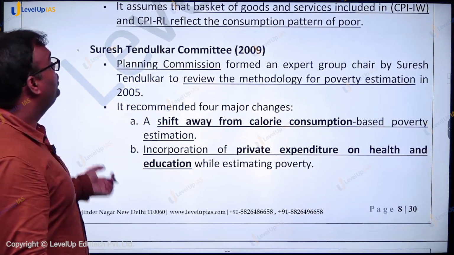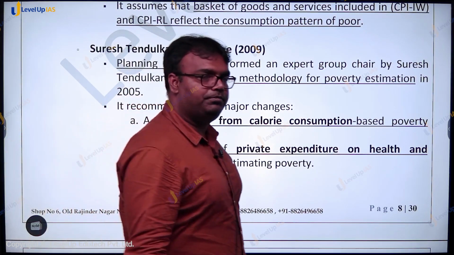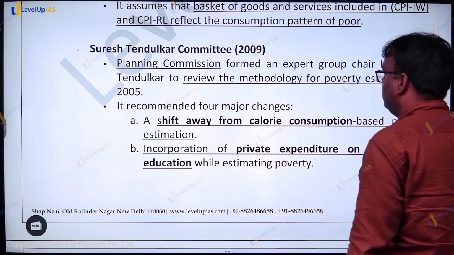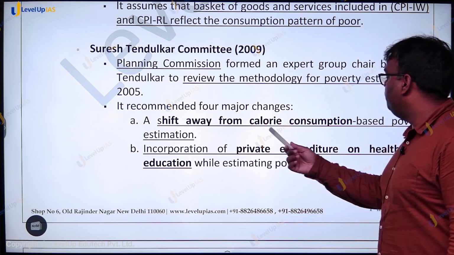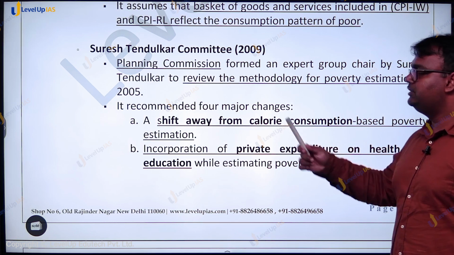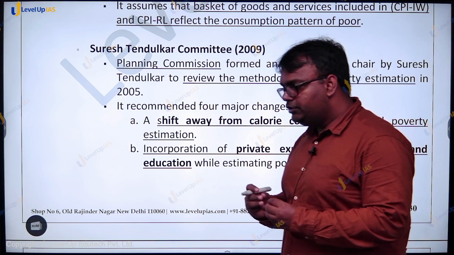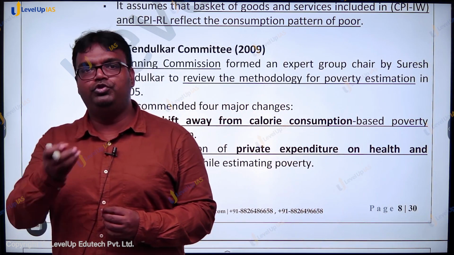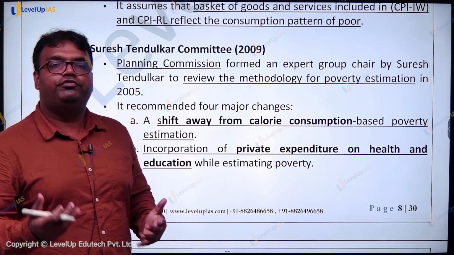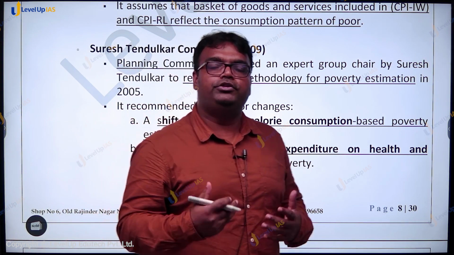Then came the Suresh Tendulkar committee, again formed by the Planning Commission. It wanted a shift away from calorie consumption based poverty estimation, because it's not only the amount of food that you eat; there are other kinds of expenditure also needed to ensure that you're not living in poverty.